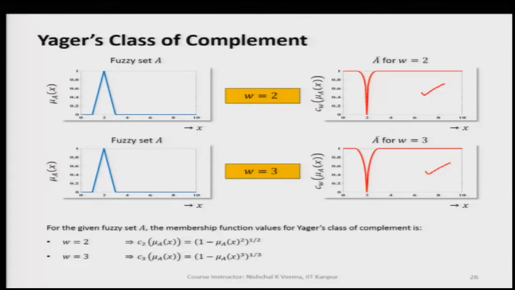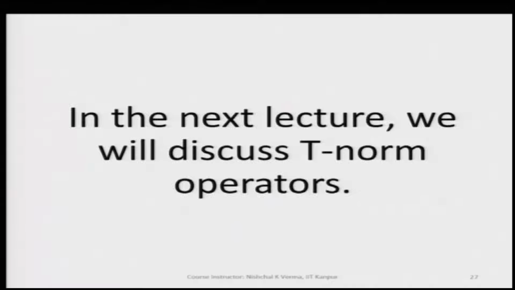So, with this we will stop here, and in the next lecture we will discuss T norm operators on fuzzy sets. Thank you.